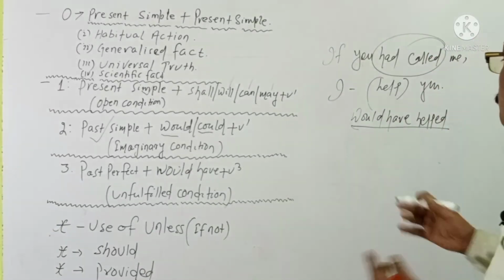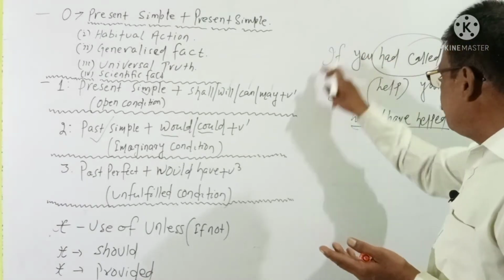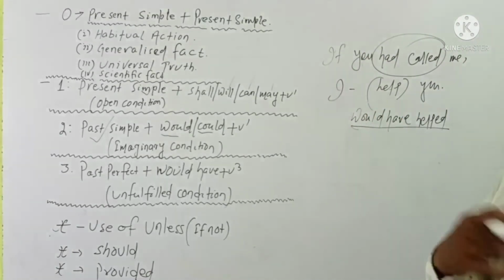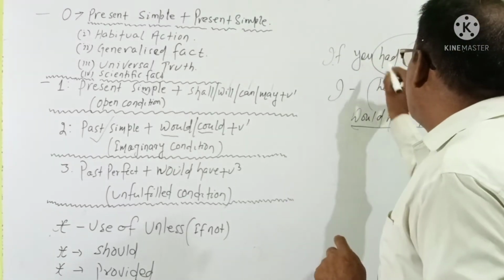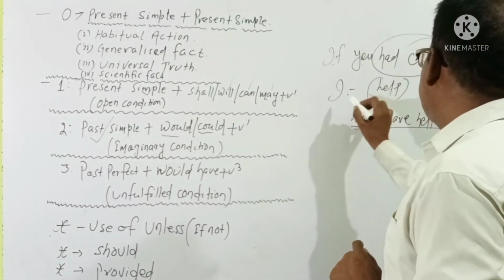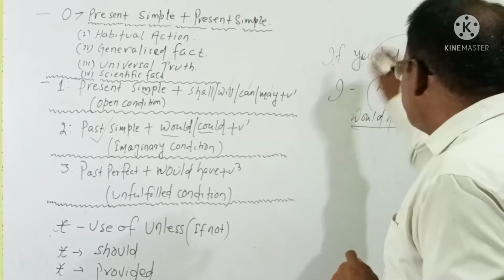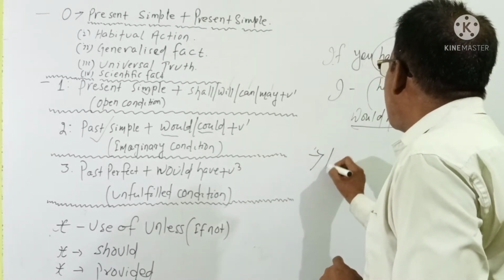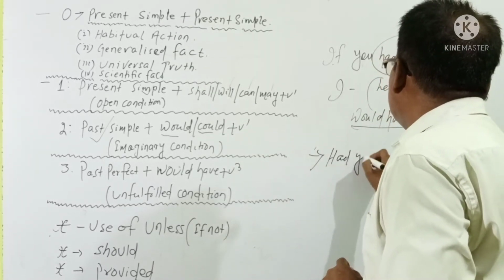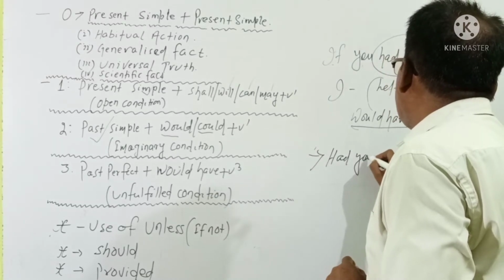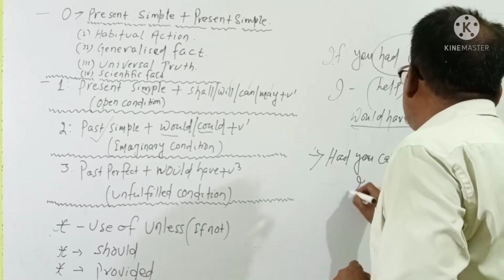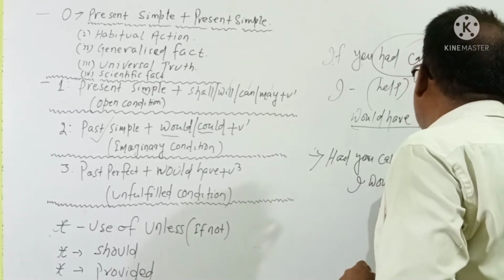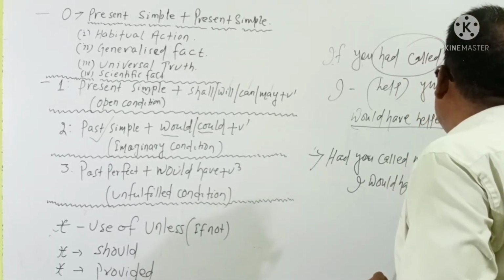Right? Dear students, this can be written otherwise, in another structure. For example, I am telling this structure. If you had called me, I would have helped you. It can be in other way. You see, had you called me, I would have helped you.